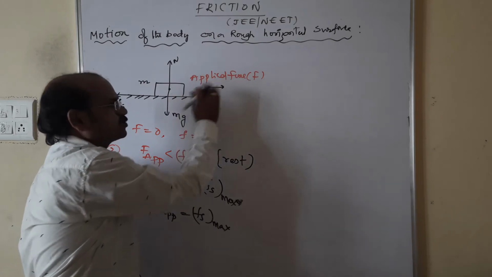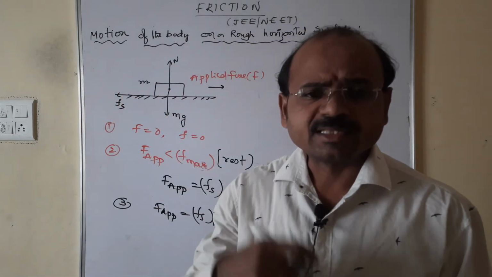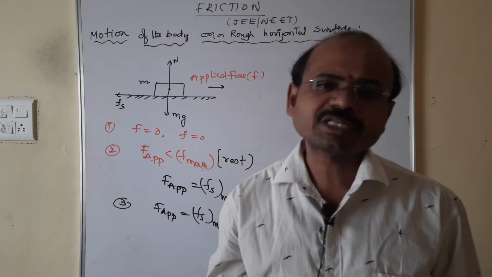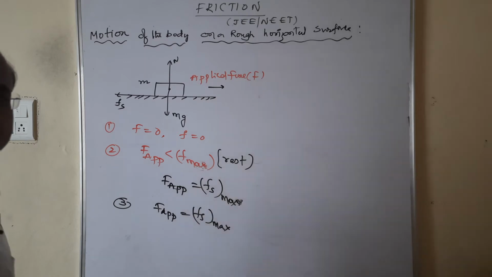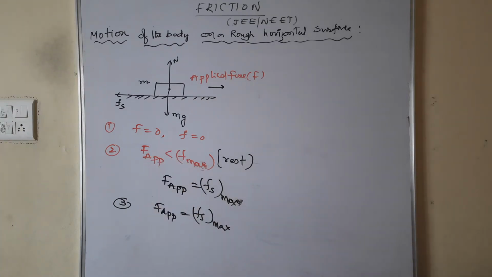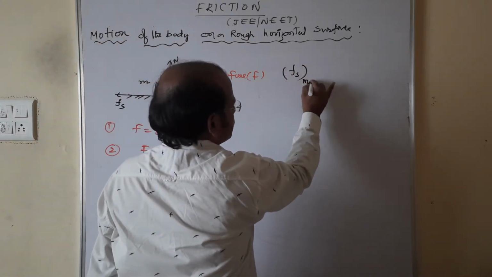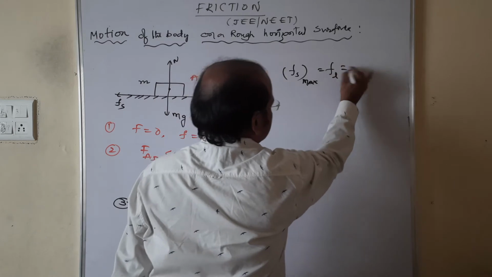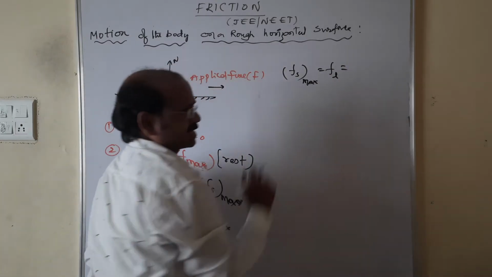When it is ready to move, a limiting frictional force is introduced, because it is a limit. Applied force balanced by Fs is what we call limiting, so Fs maximum is equal to Fl, because it is a limit now.